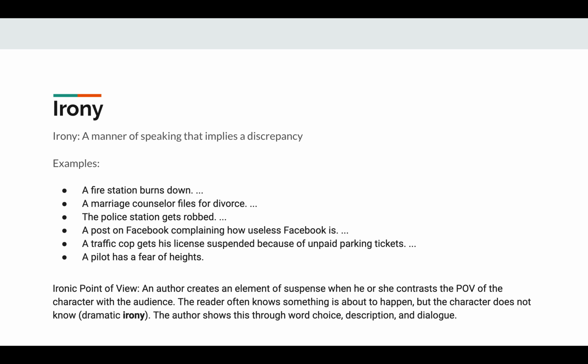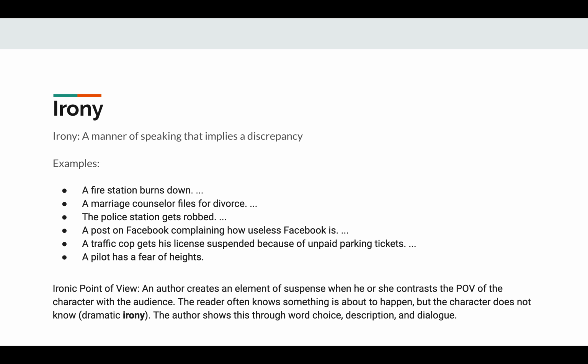Irony is another thing that was mentioned. This is important because you will be doing an assignment focusing on irony. So, irony is a manner of speaking that implies a discrepancy. For example, a fire station burns down. So, this would be considered irony because firefighters are supposed to be the people preventing things from burning, but yet their station burned down.